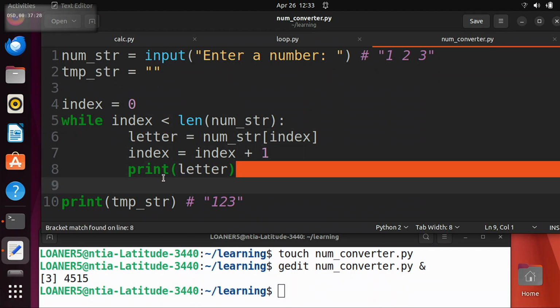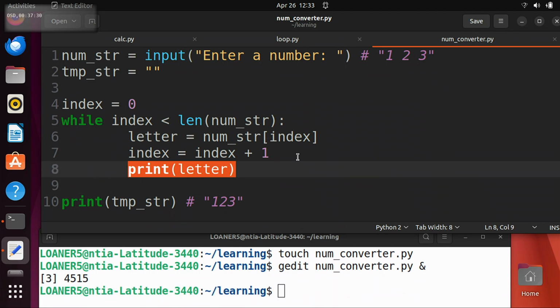Okay, so now, instead of printing the letter, let's just try this. Let's just say our temporary string plus equals letter. So what is this going to do? We're going through the string, 1 space 2 space 3, one character at a time, and we're adding all those characters to temp string.